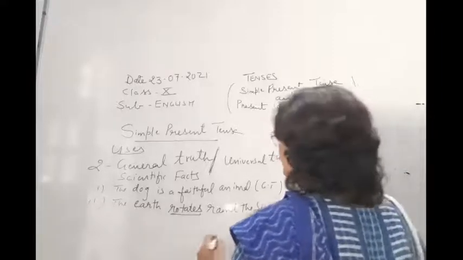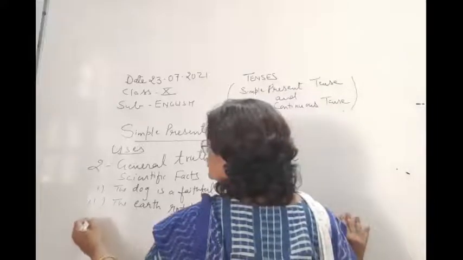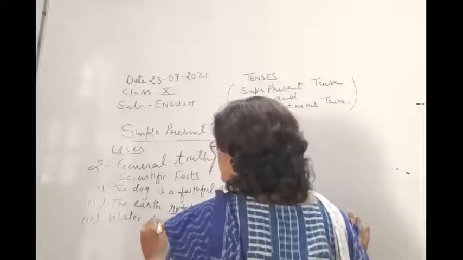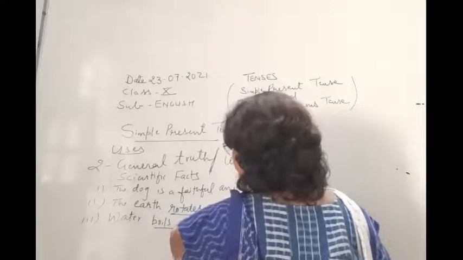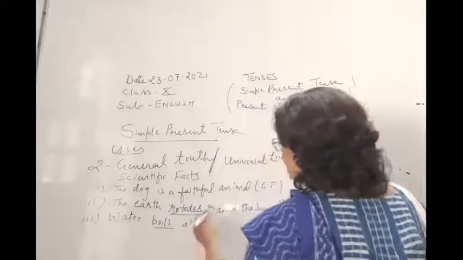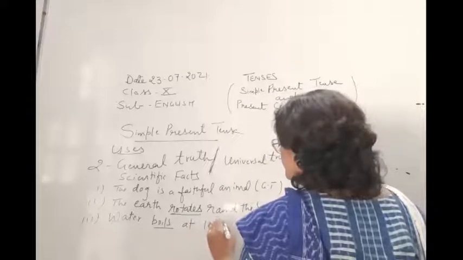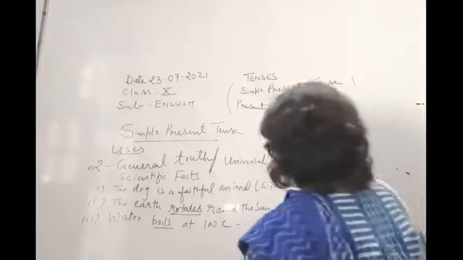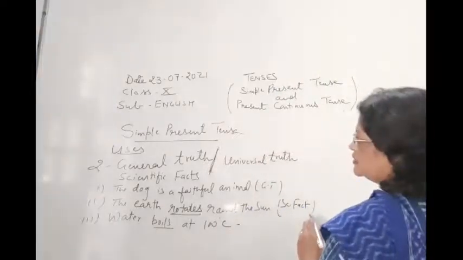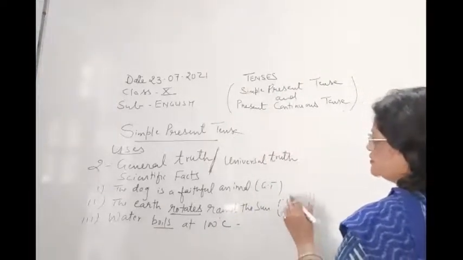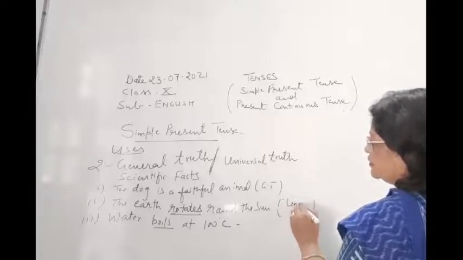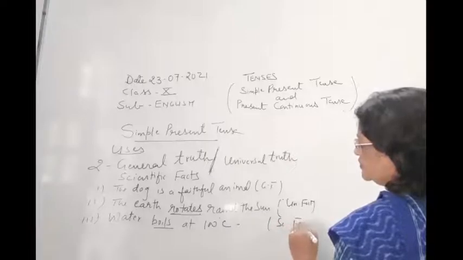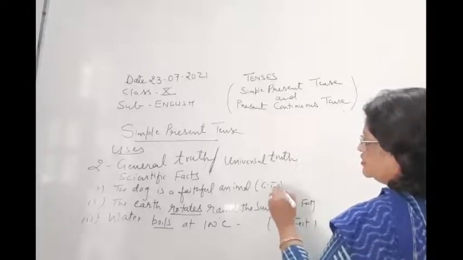Okay, now universal truth: water boils at 100 degrees Celsius. So this is a universal fact. This is a scientific fact, and this is a general truth.